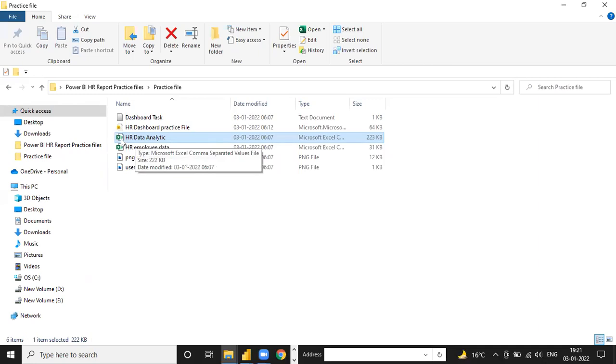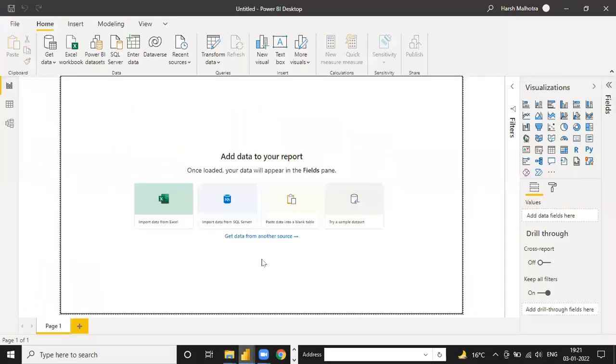How does it look? See, this is the CSV format, a comma separated value file. This is a CSV format file. So let me open Power BI, and in Power BI, guys, you have multiple options to use.